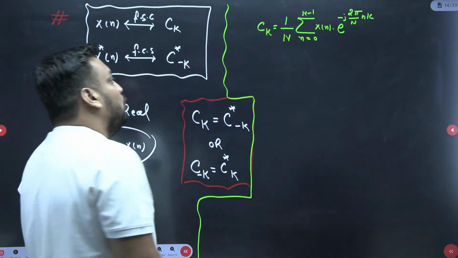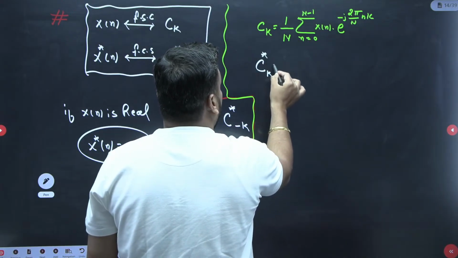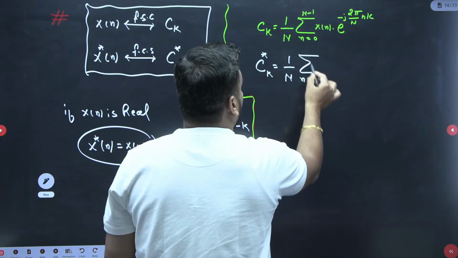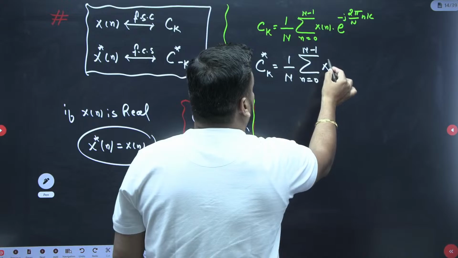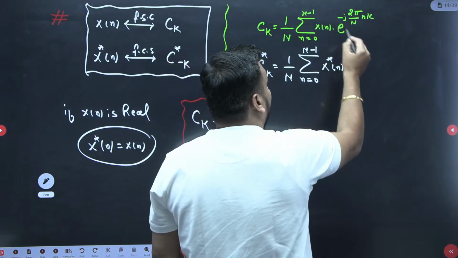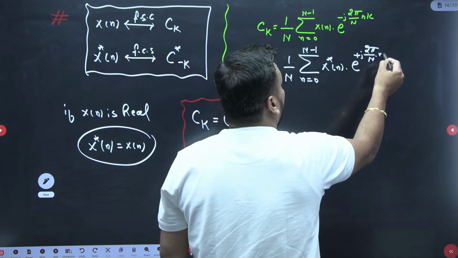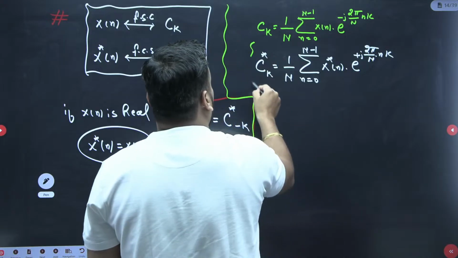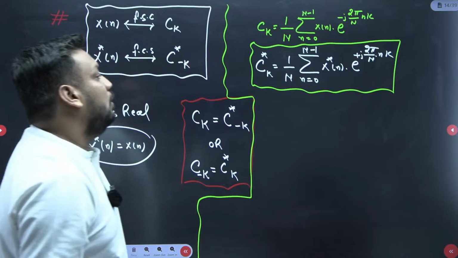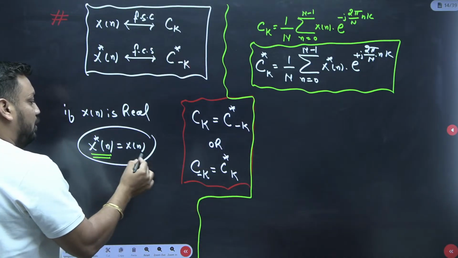And if I take the conjugate on both sides, then I must write C conjugate of k equal to 1 by N sigma of n equal to 0 to N minus 1 of x conjugate of n, and because of the conjugate its sign will change from negative to positive, so e to the power j 2 pi by capital N into nk. And students, if x[n] is real, then x conjugate of n equals x[n].